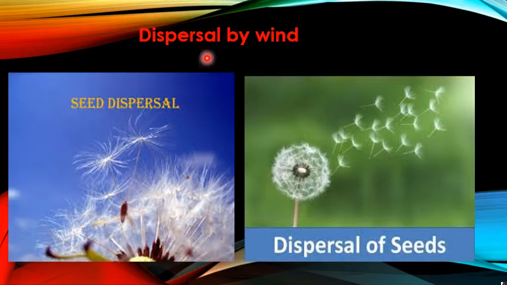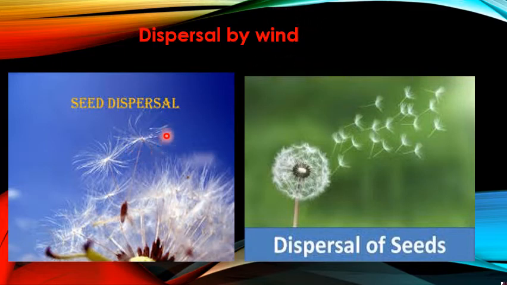Next are agents of dispersal. Agents of dispersal is same as the agents for pollination. Like the seeds cannot move by itself. It needs some agent to carry it from one place to another. So the first agent is the wind. The seeds are carried away by the wind.